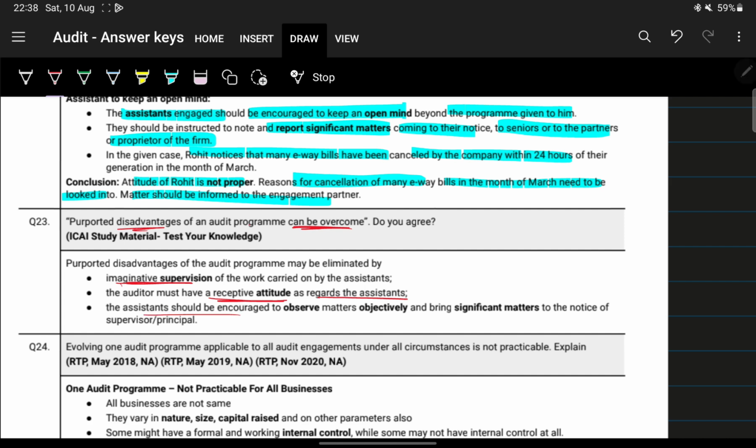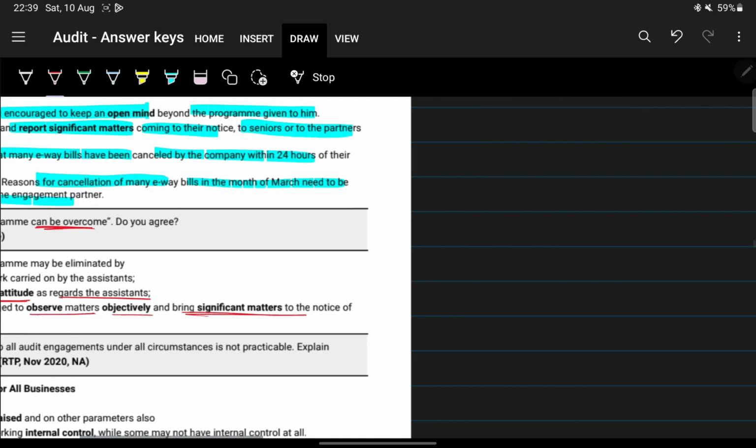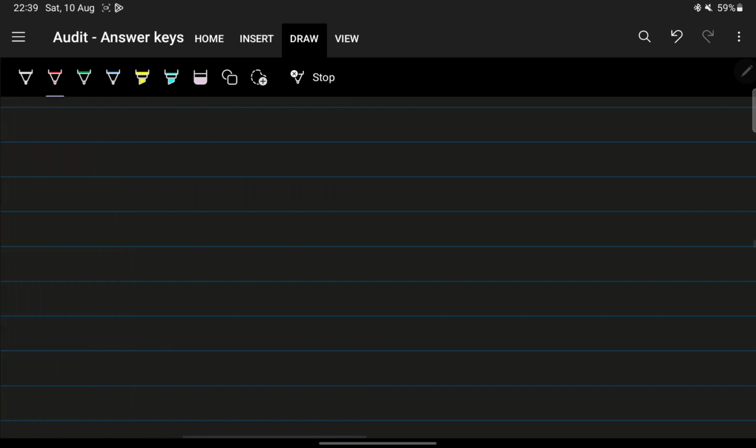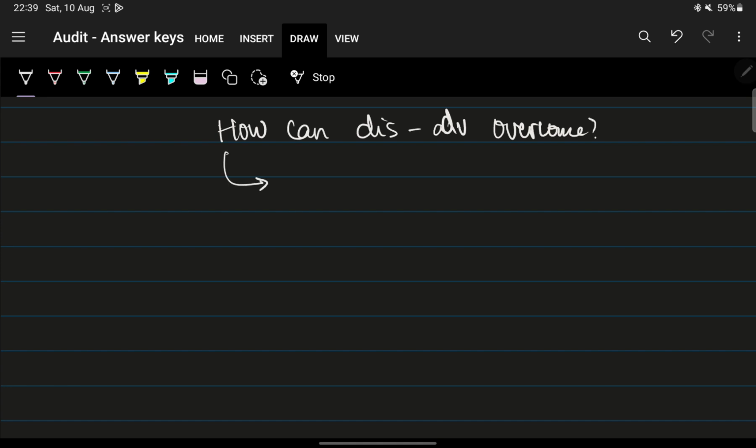Next, the assistant should be encouraged to observe matters objectively and bring significant matters to the seniors. So how can these disadvantages be overcome? Firstly, the auditor having a receptive attitude.